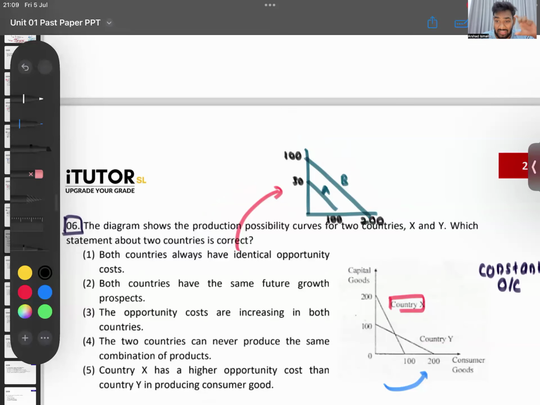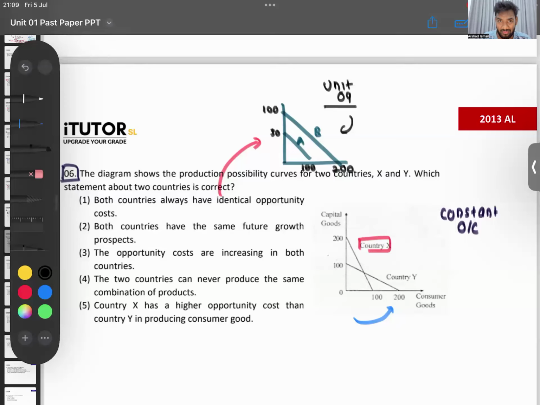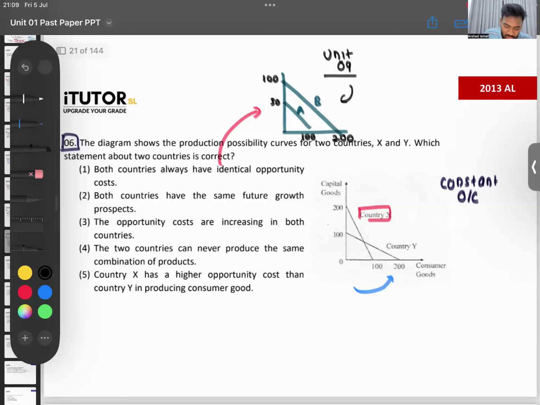Now here, if X and Y's PPCs were parallel, or if both were the same PPC, then you can say they have identical opportunity cost. There is a question like this in unit number 9, when we talk about comparative advantage. The ones who did that question might remember. Fast track people remember. I can't remember whether it was a past paper or a mock paper, but you'll remember a PPC like that. So not number one.